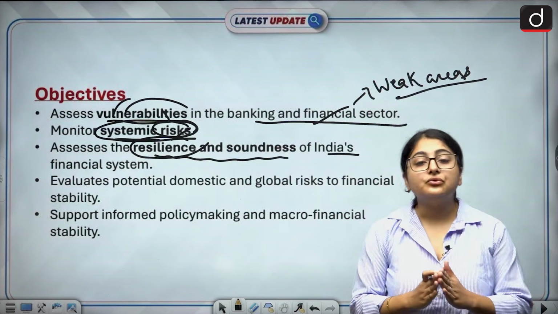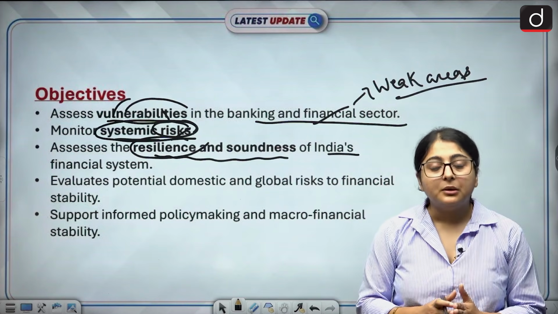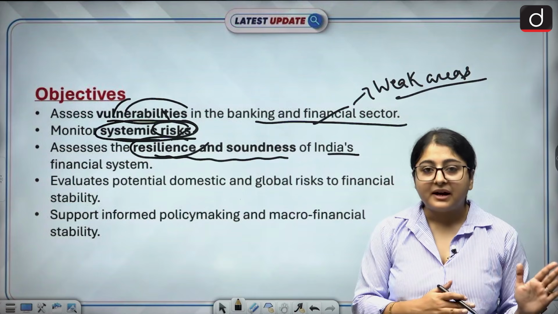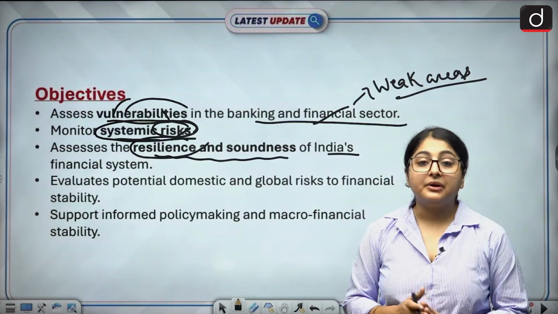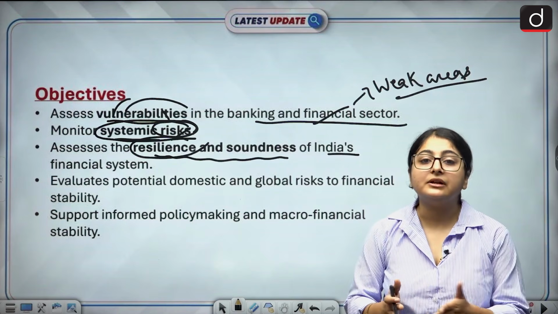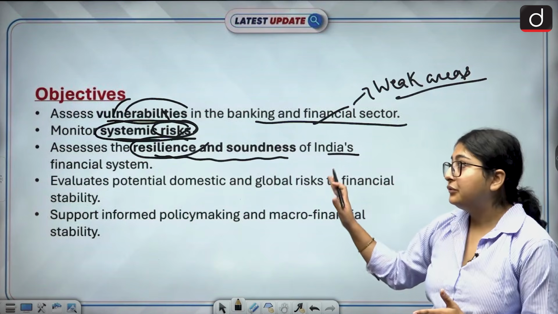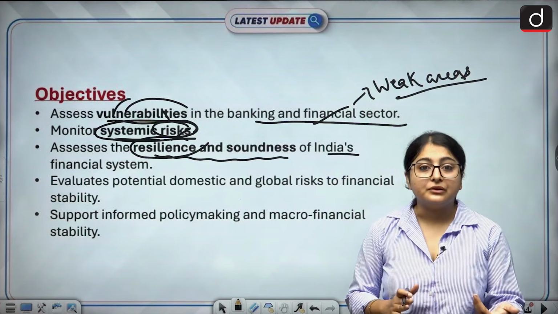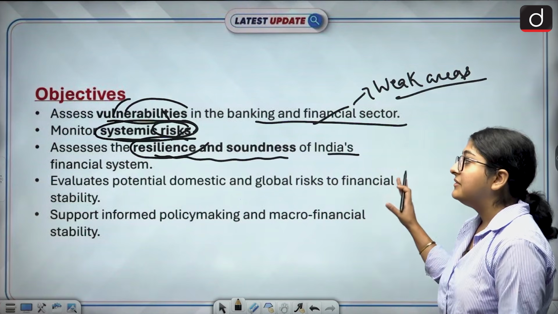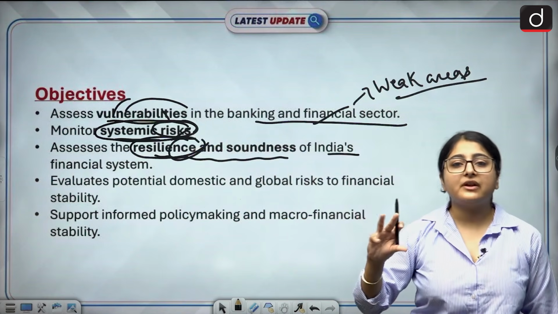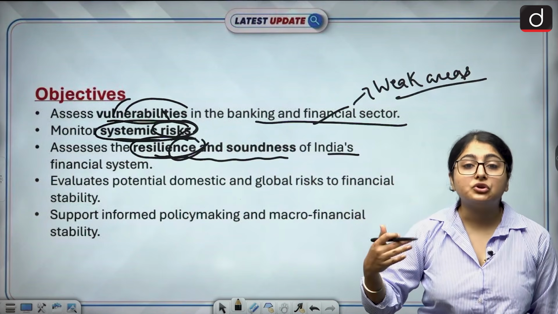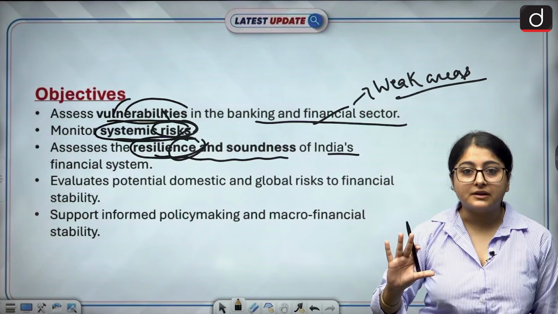Okay, because we do face a lot of problems in our life, but despite all the setbacks, it doesn't matter if you're failing in different exams, we have to keep preparing. We have to keep our preparation in the right direction. Okay, and if you are able to do that, that means you are resilient enough. So RBI believes that our financial system should be resilient enough. That means if any economic crisis comes, we should be strong enough to recover from that crisis.